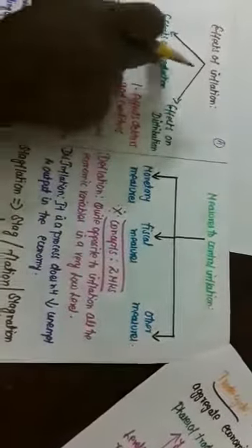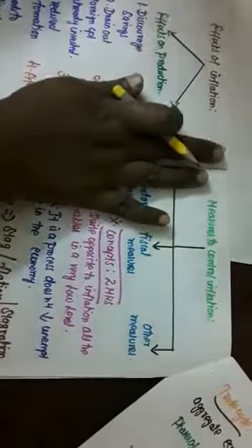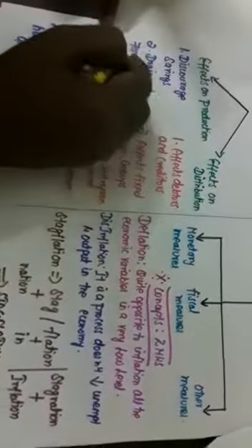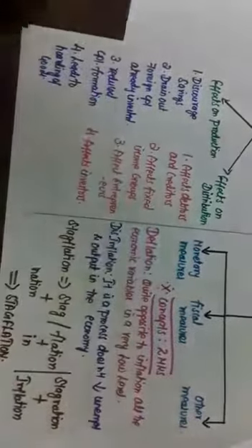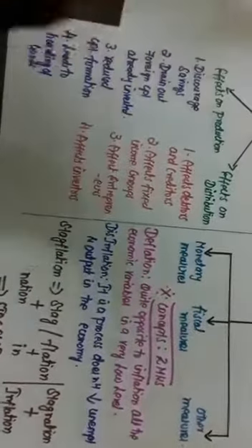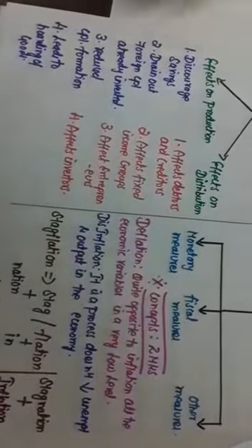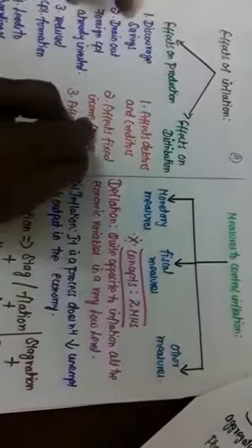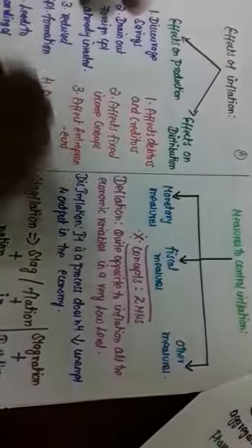Effects of inflation can be classified into two important broad headings. First one, effects of inflation on production, and effects of inflation on distribution. How the inflation situation prevailing in the economy affects both production and distribution. Production: discourage saving, drain out foreign capital already invested, reduce or retard capital formation, leads to hoarding of goods and services in the economy. And how inflation affects distribution means it affects debtors and creditors, affects fixed income group people, affects entrepreneurs, and affects investors.